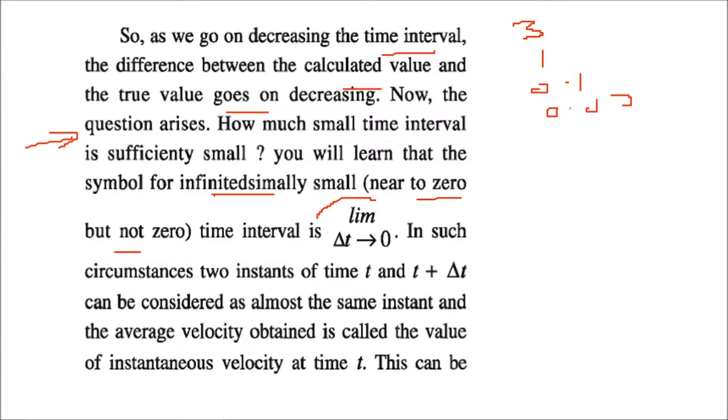So why not take the limit? You know that limit delta t tends to 0 means it tends to 0, but it is not 0. It is very near to 0. So in this scenario, two instants of time, t and t plus delta t, we will consider, and these are actually the same instant. That is t equal to 3 seconds and just near to 3 seconds. It is very close to this, and we'll see that the value will come very close to the observed value.